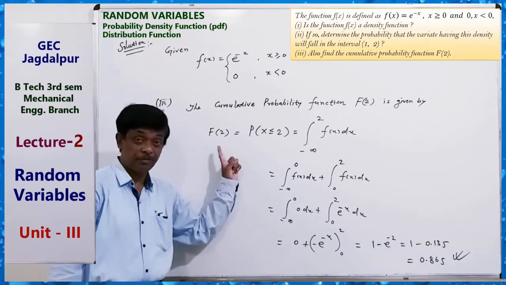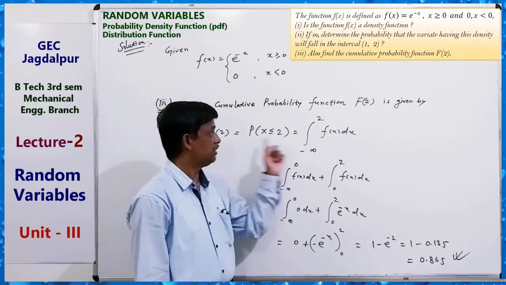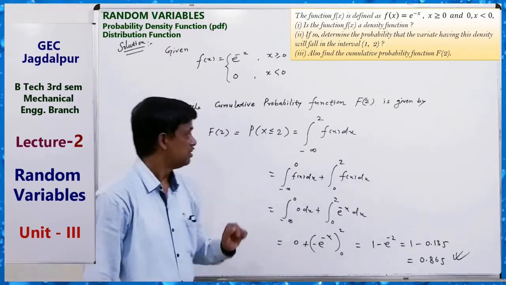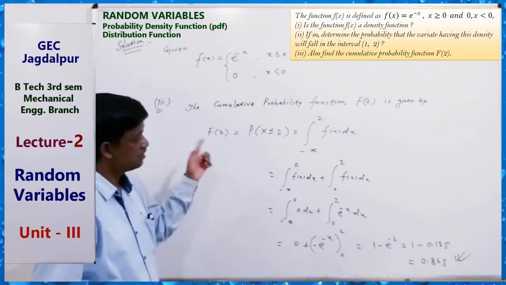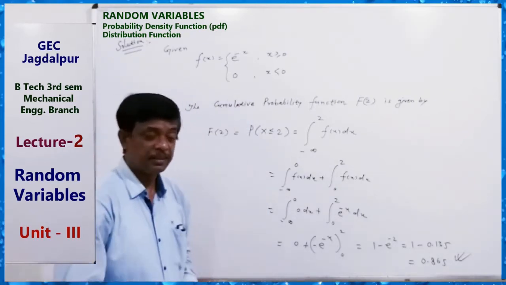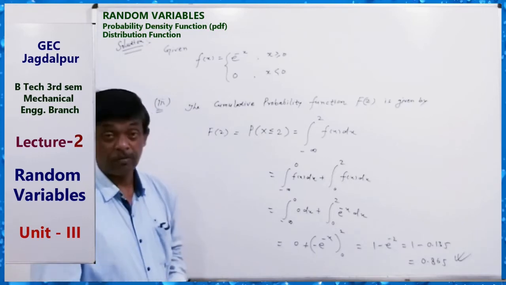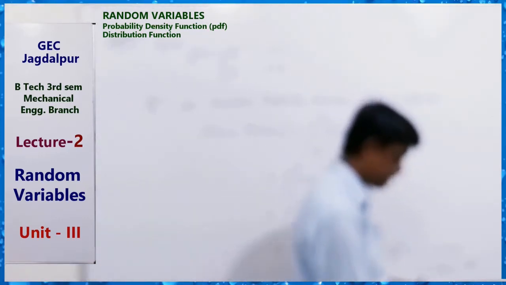Clear? The main thing is the formula. Integration you know, how can we integrate? Okay. The main thing is the formula. So this is for the cumulative distribution function. The cumulative probability function is given like this. So this is the solution of these questions. Okay. So remember the formula. Clear? Now take another question.